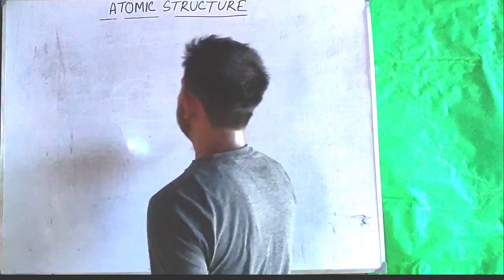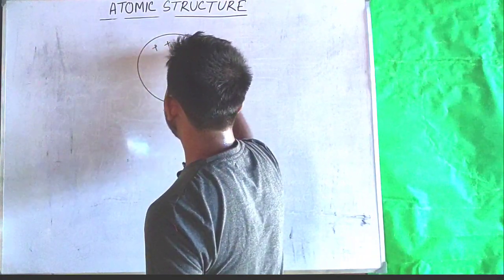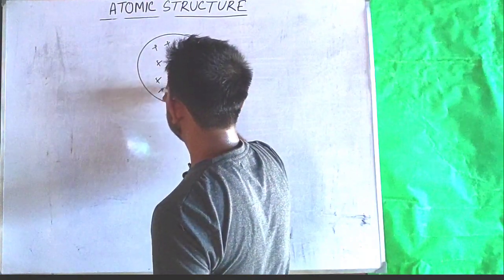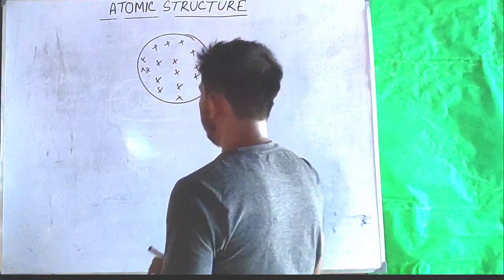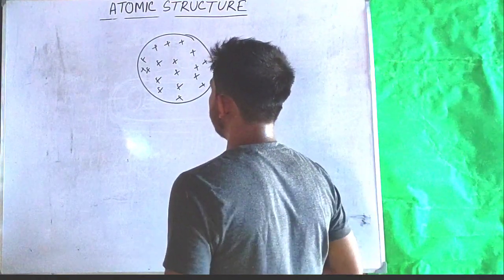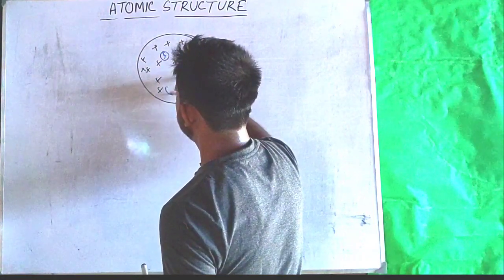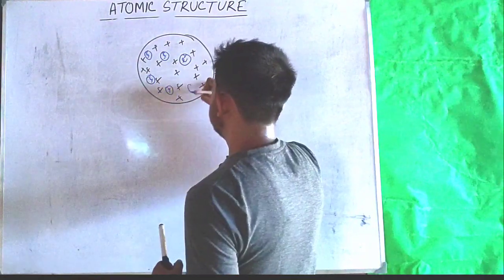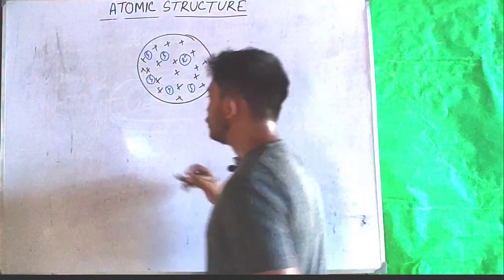So in his model, J. Thomson considered atom as positively charged spheres, and negatively charged electrons were embedded in it. This was known as Thomson's plum pudding model.